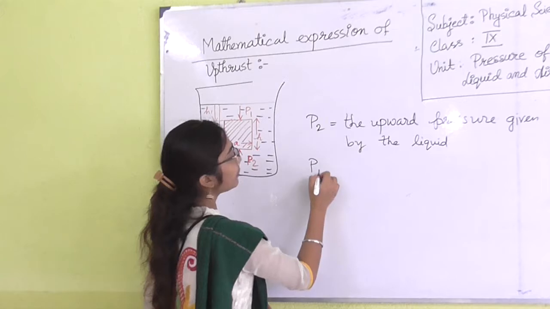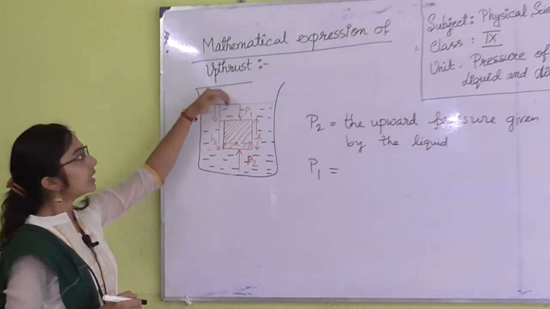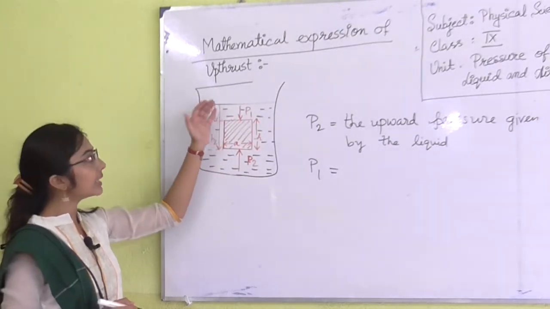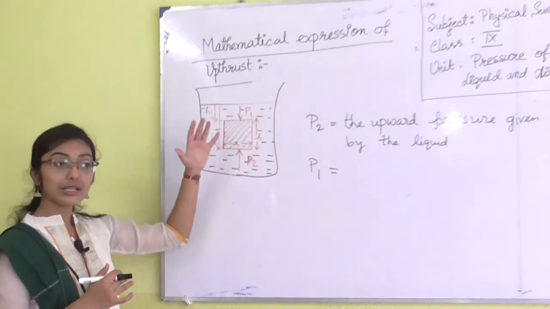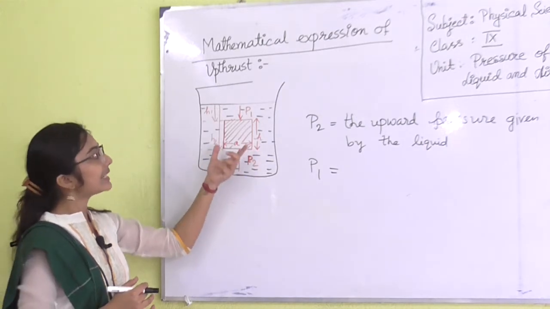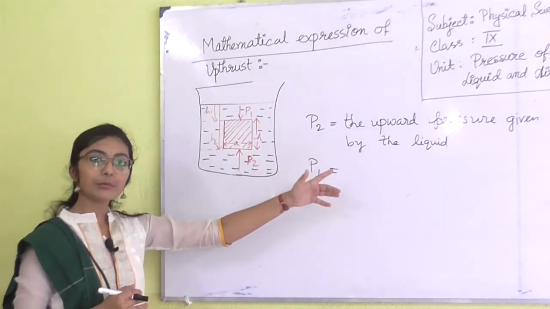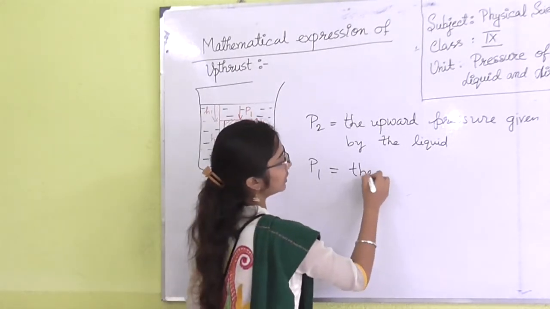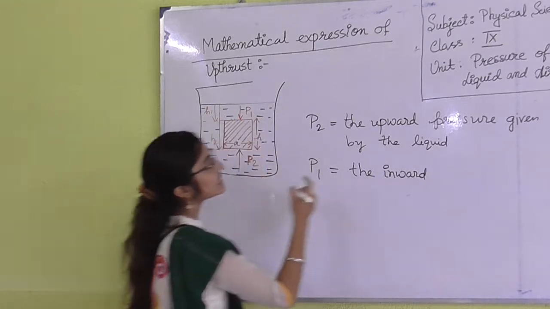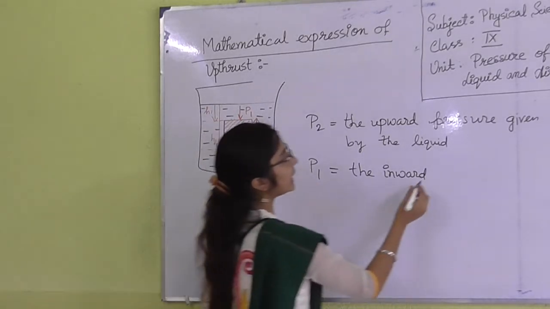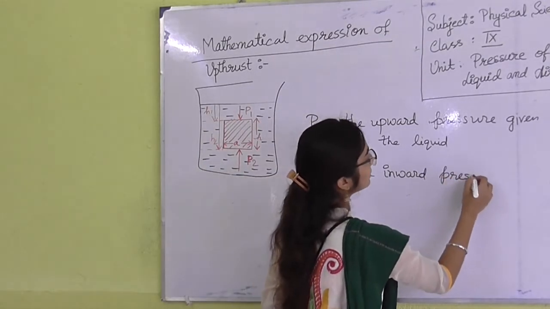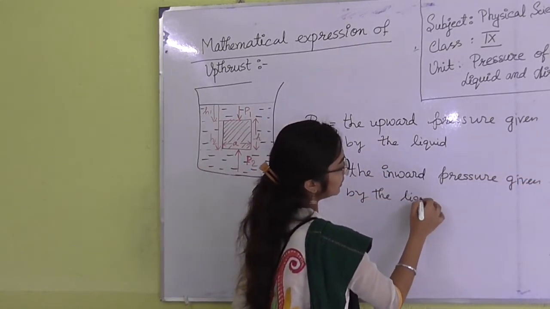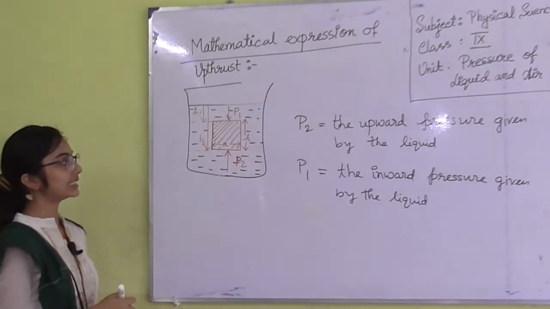So, this is P2 and P1. P1 means the pressure given by the water molecules above. The molecules below the object are giving upward pressure, and the molecules above the object are giving the inward pressure, because the body is floating inside the beaker. The inward pressure is given by the liquid present over the object.